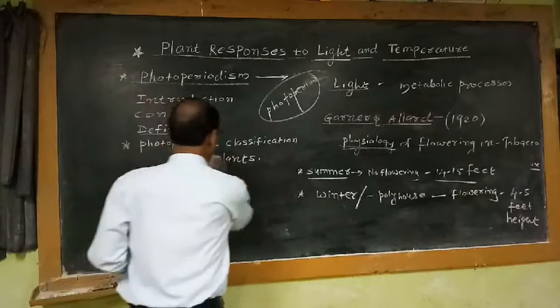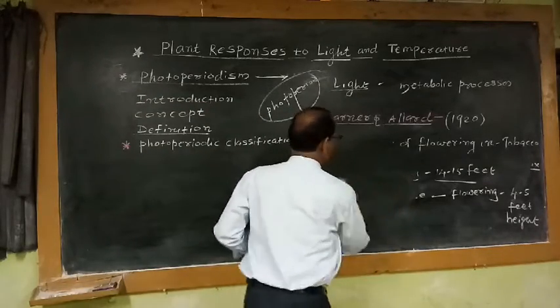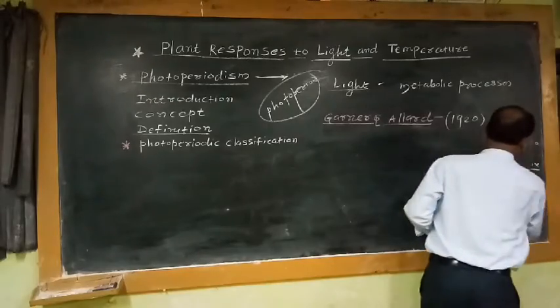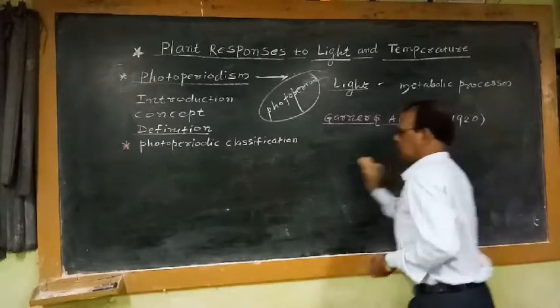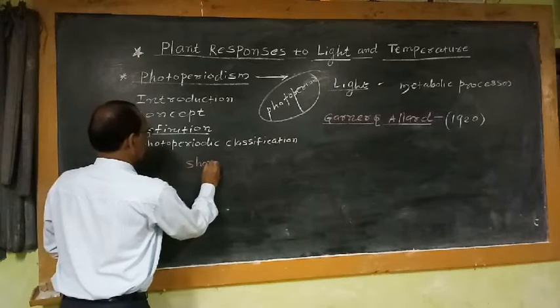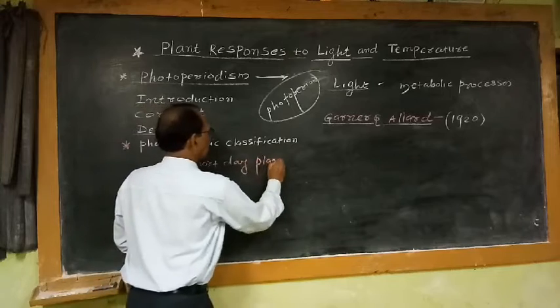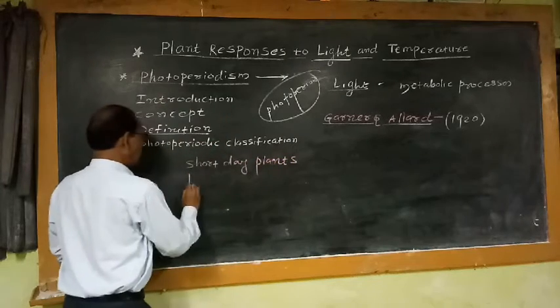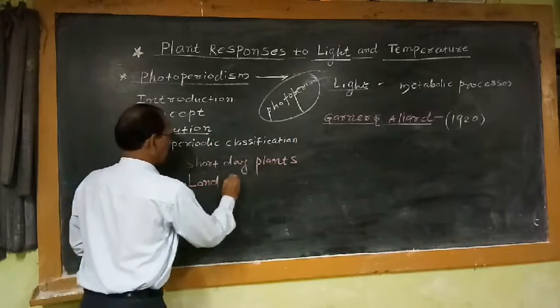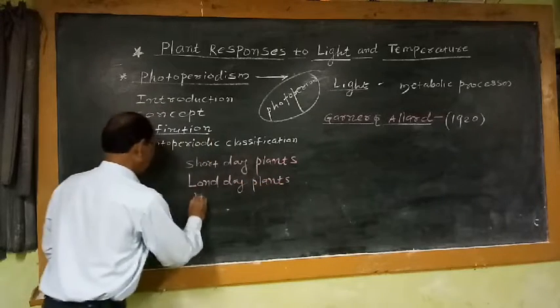On the basis of the requirement of photoperiod, the plants are classified into 3 categories, namely short day plants, long day plants, and day neutral plants.